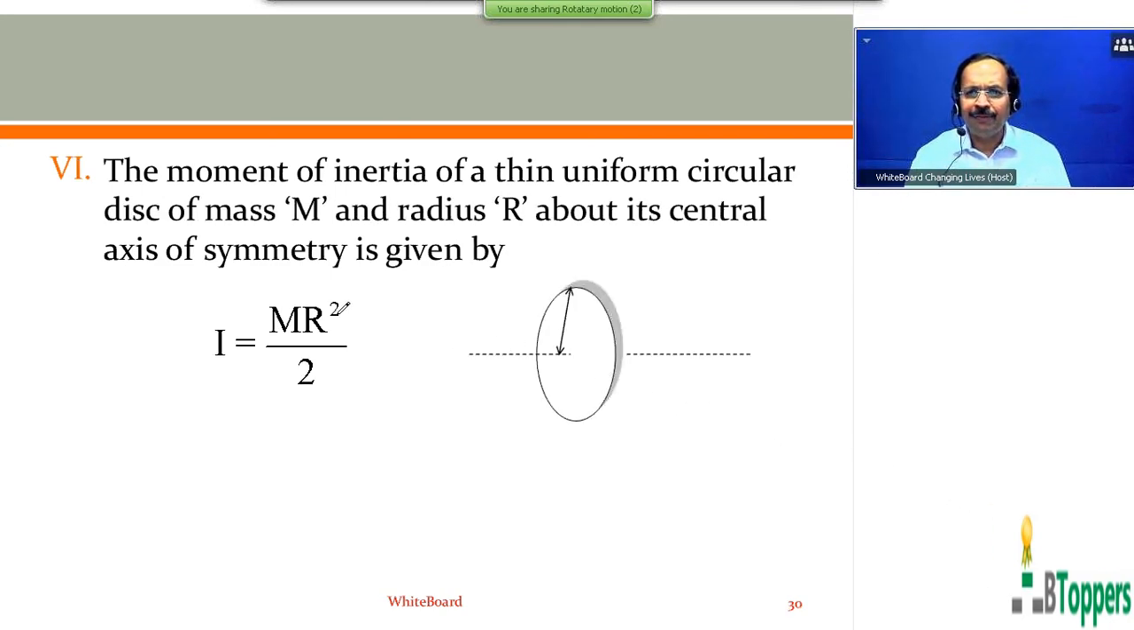So the next formula I'm showing on the screen. The moment of inertia of thin uniform circular disk of mass m and radius r about its central axis of symmetry is given by I equal to mr square by 2. That means the moment of inertia of thin uniform circular disk about the axis passing through its center of mass and perpendicular to the plane of the disk is given by I equal to mr square by 2. Those who want to copy the conclusion, take a pause and copy the conclusion.